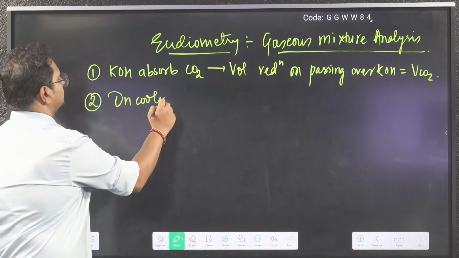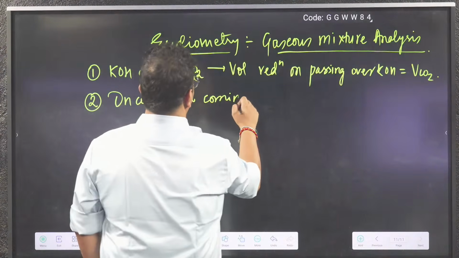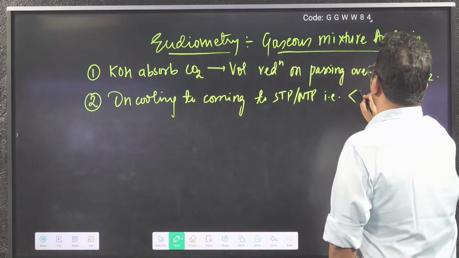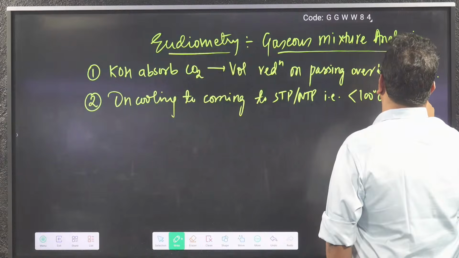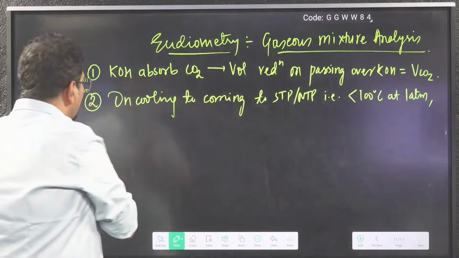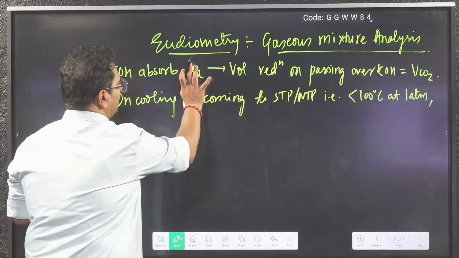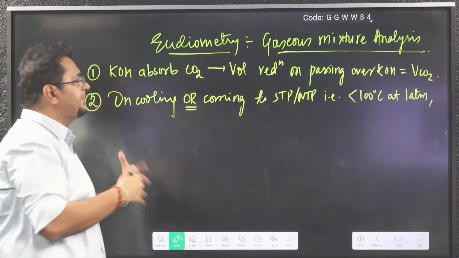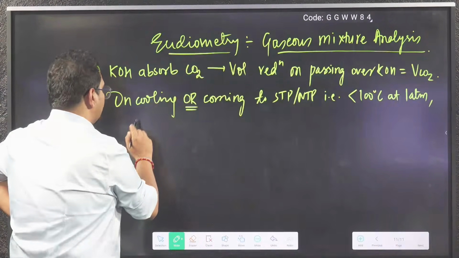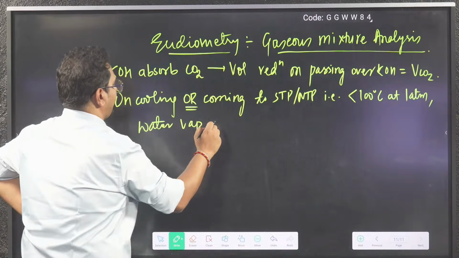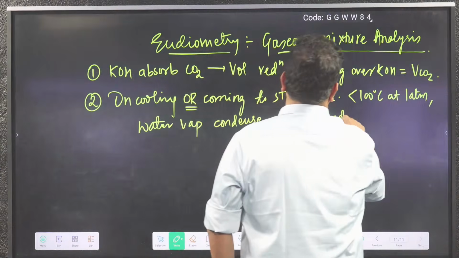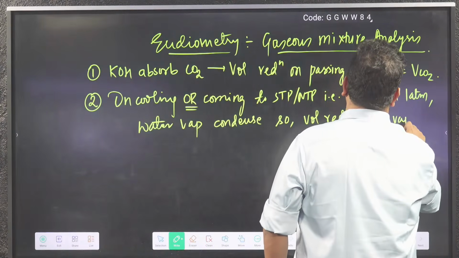On cooling or coming to STP, NTP, that is below 100 degrees Celsius at 1 atm, the water will condense. So on cooling or coming to STP, NTP temperature, that is below 100 degrees at 1 atm, water vapor condenses. So volume reduction in that case will be equal to the volume of water vapor.